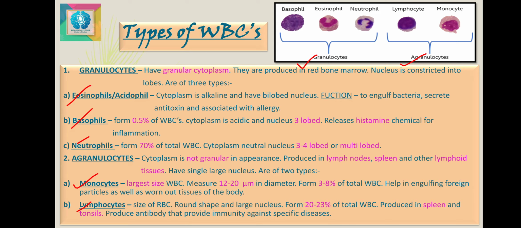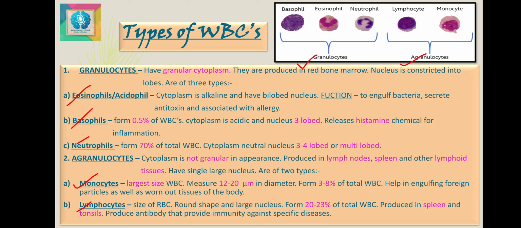First is granulocytes, that are also termed as granular leukocytes. They have granular cytoplasm. All the granulocytes are produced in the red bone marrow. Depending on the chemical nature of their cytoplasm, these granulocytes are classified into three, as earlier informed, as eosinophils, basophils, and neutrophils.